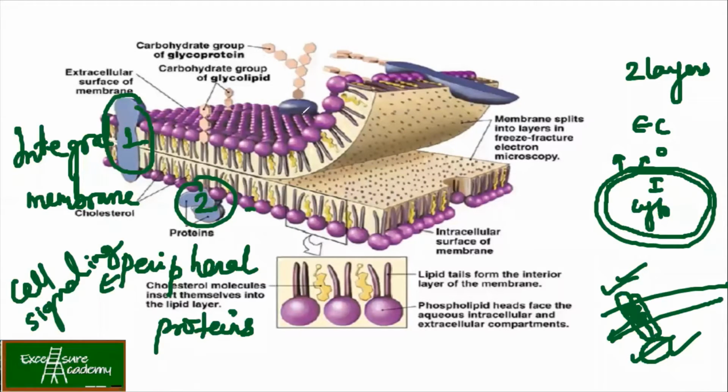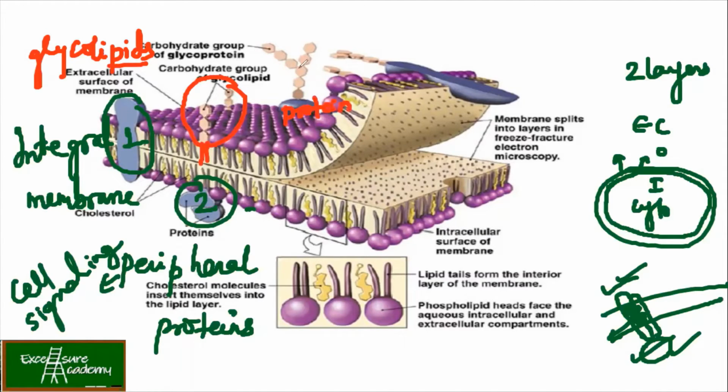Now, next, we have certain glycolipids. From the name itself, it's clear that to the lipids, a sugar moiety has been attached. So here you can see that there is a lipid to which these sugar moieties are attached. So this becomes a glycolipid. Here you see it's a protein. This is the protein part, again to which sugar is attached.